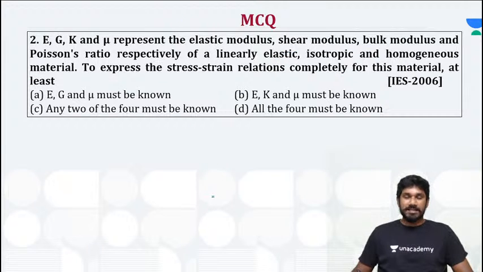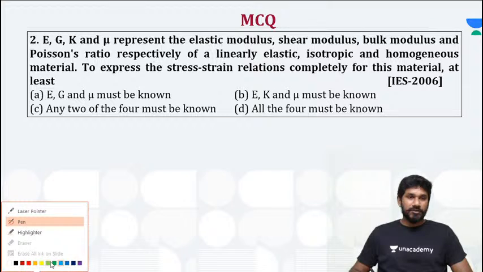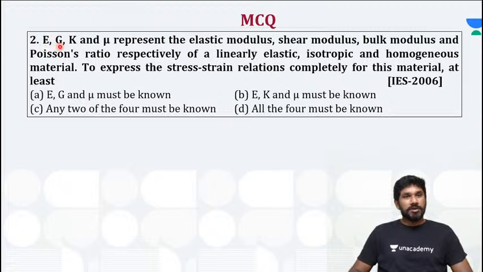Moving to the next question, as I mentioned, it's a series of questions. In this question, if you check Young's modulus, rigidity modulus, bulk modulus and Poisson's ratio, their representation for a linearly elastic isotropic homogeneous material, to express the stress strain relationship completely for this material, at least the bare minimum required is any 2 of the 4 elastic constants given.